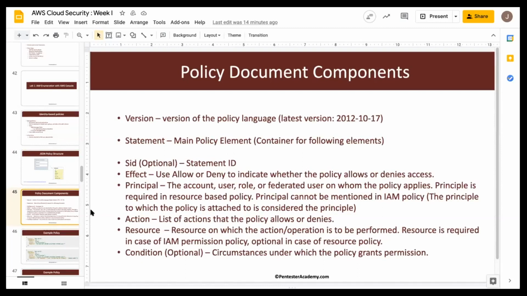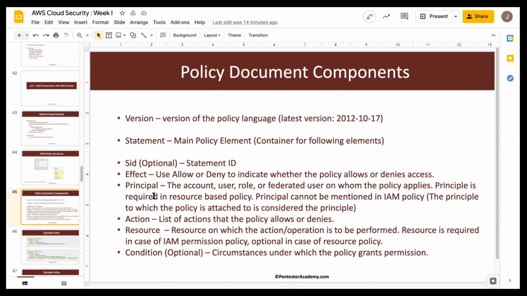The latest is 2012 October 17. And the statement is a container for various statements. And the SID is an optional ID which is used to uniquely identify a statement inside a policy. Effect defines whether it is an allow or deny.